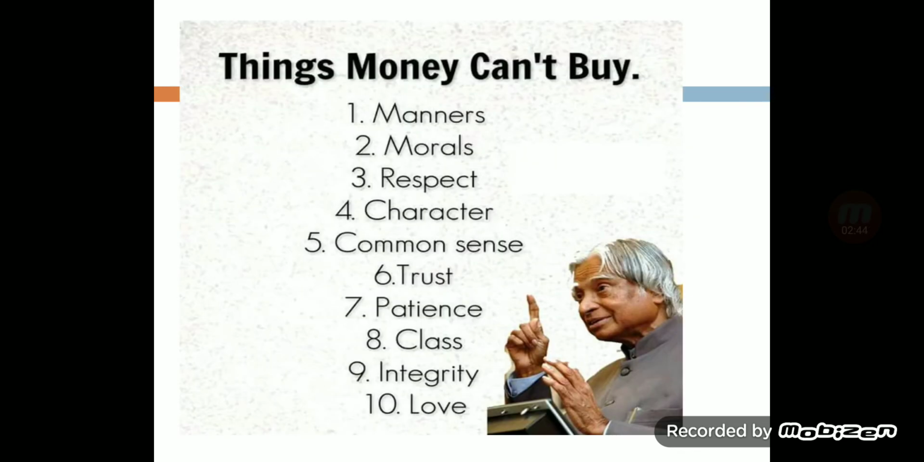There are certain things money can't buy: manners, morals, respect, character, common sense, trust, passion, class, integrity, honesty, love. This is the criticism, or you can say limitation. Adam Smith only believes that you can achieve all types of objectives with the help of money, but it is not true.